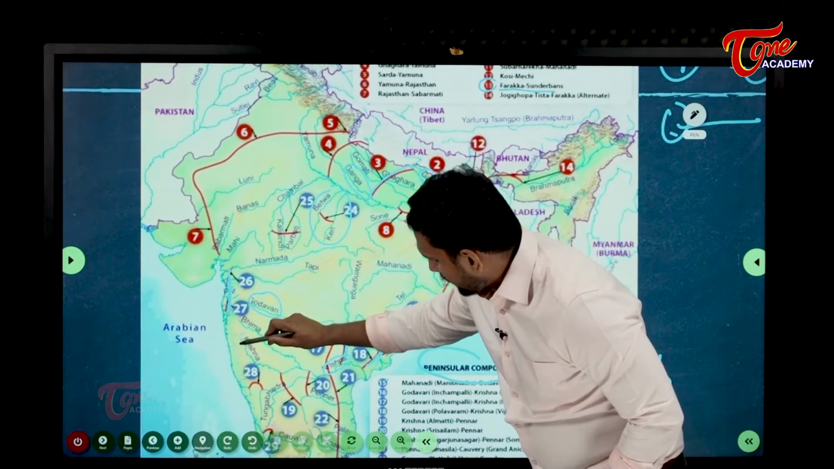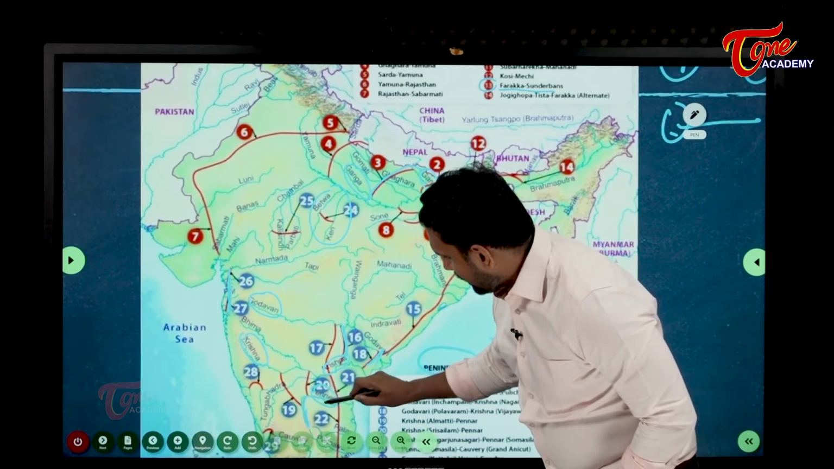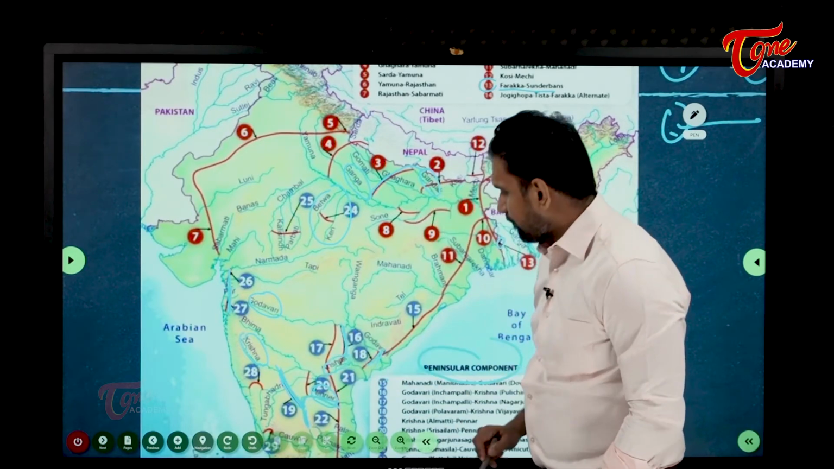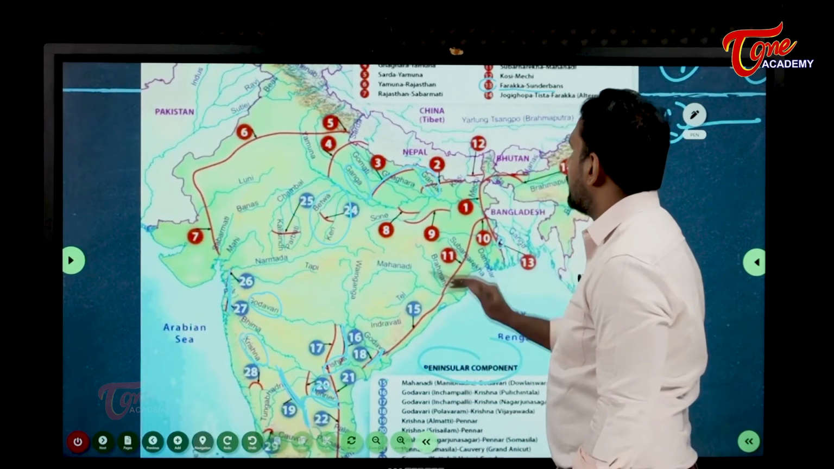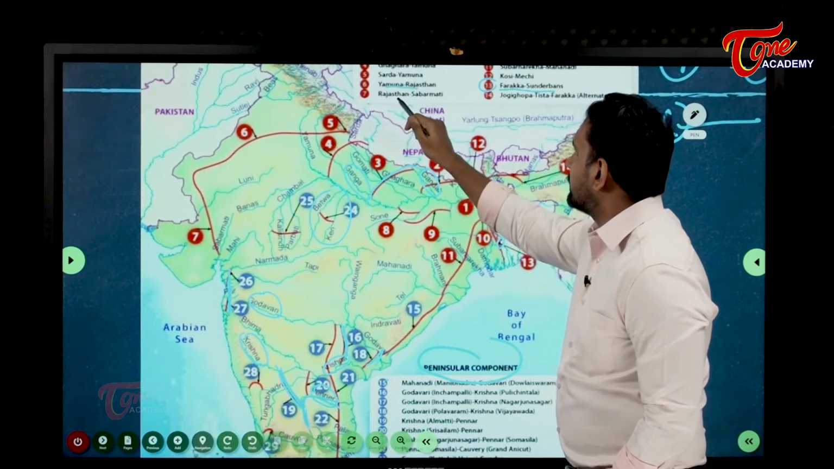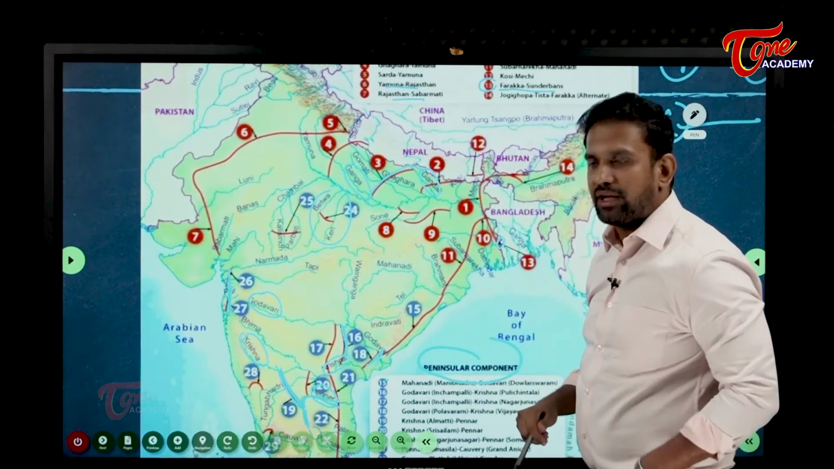Fine. Now you see here Krishna and you are having Pennar. This is Pennar river. So Krishna Pennar link. Understood? So you can go through one by one. You can pick up one particular, okay, Yamuna, Rajasthan, Rajasthan, Sabarmati, etc. You can pick up like that and find out by yourself also.